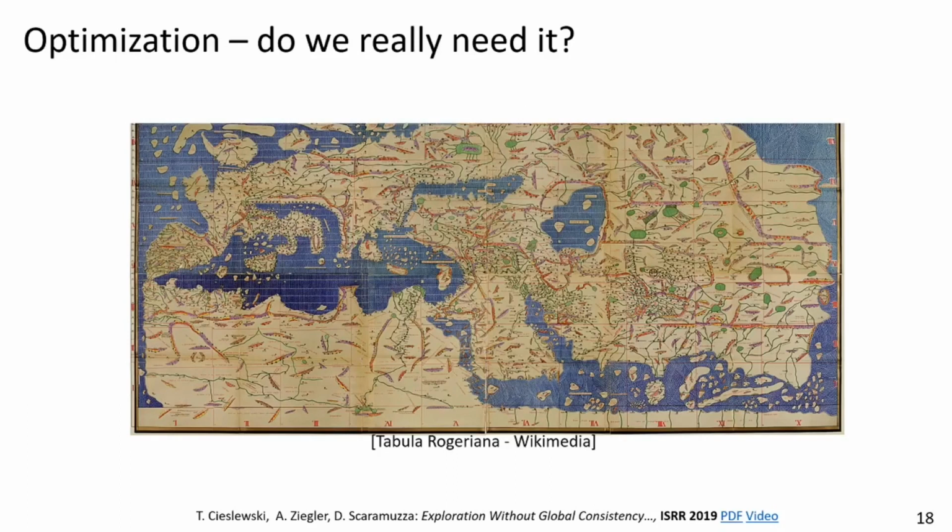Consider this map from the 12th century. You can recognize places such as Spain or Italy. What this map shows us is that humans have been able to navigate and explore the world without global consistency, long before there were techniques such as geometric engineering or GPS.